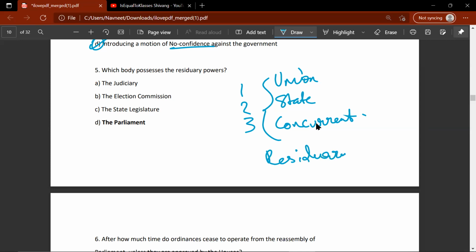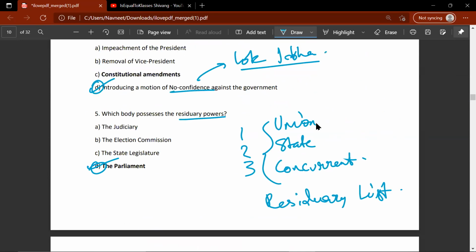This is known as a residuary list. So the parliament has residuary powers, and D would be the correct answer. Parliament has residuary powers in the sense it has powers to amend or change laws related to the residuary list.